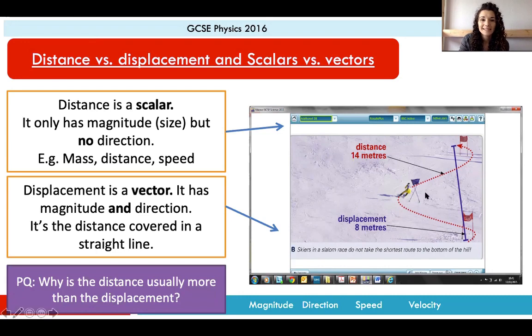The displacement, which is this line here, which was 8 meters, the displacement is what we call a vector. A vector has a magnitude and a direction. So it's the distance covered in a straight line. All right, so you can see here that this displacement would have a magnitude and a direction. Okay.